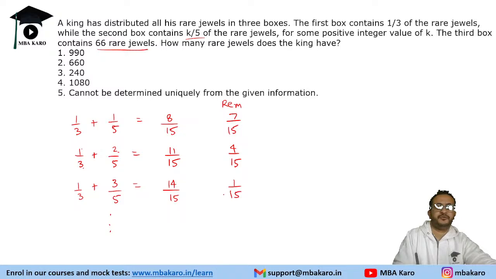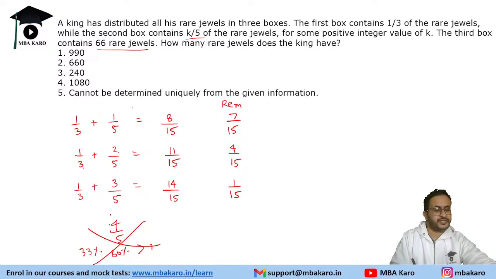Now, if you take the next value of k, it will be greater than 1. If you add 4 by 5, that is 80%, and this is 33%, the total will be greater than 1. So that is not possible. So we have these as the possible values of k. Remaining is given as 66.